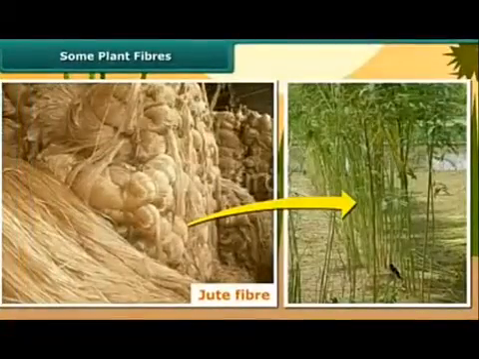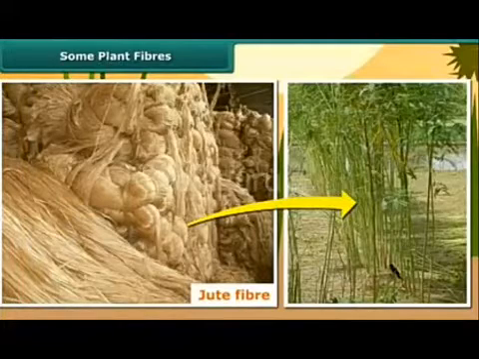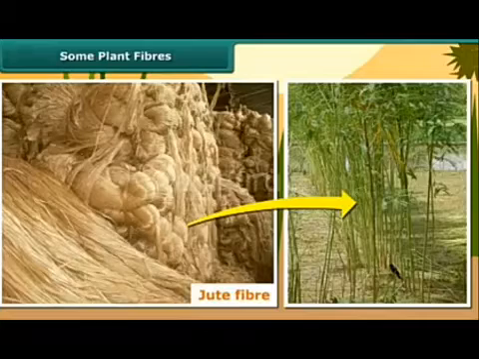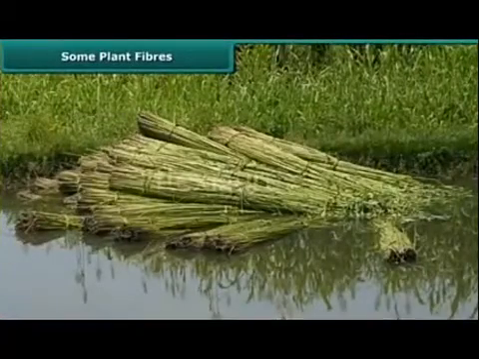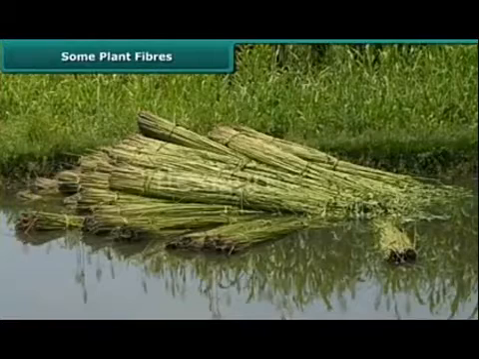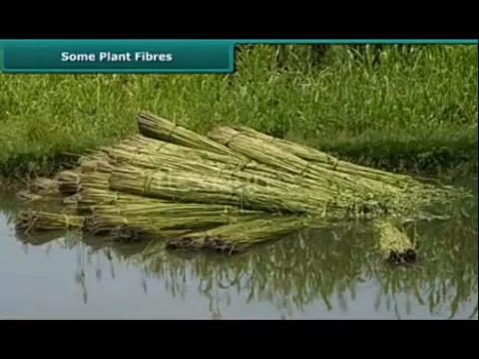Next, jute fiber. Jute fiber is obtained from the stem of the jute plant. You all know jute is a plant material and it is also a natural fiber. Next, you know what? The stems of the jute are kept underwater for some days for better processing.